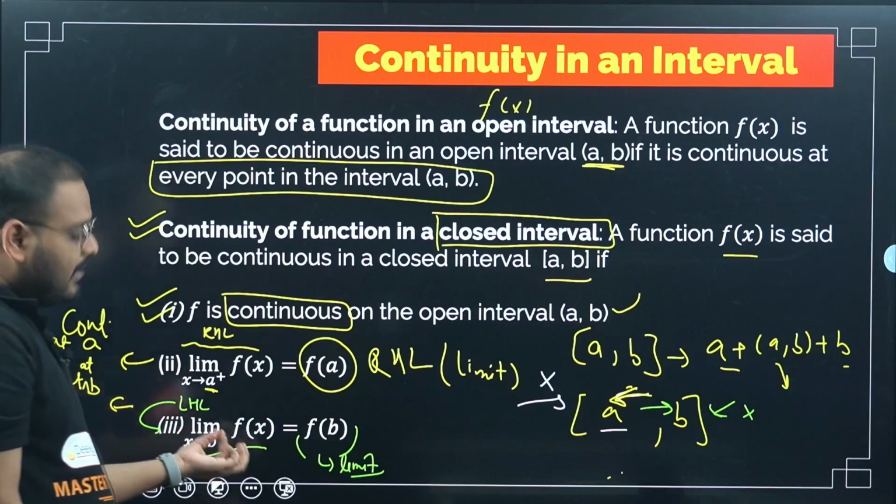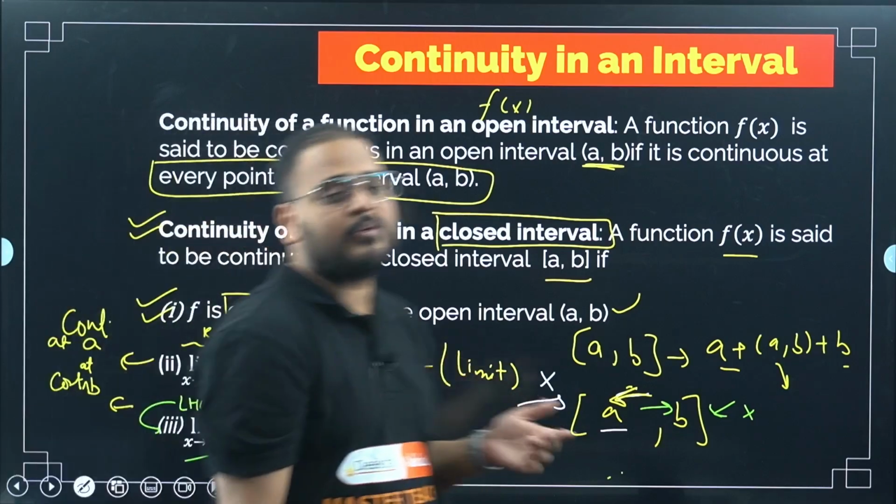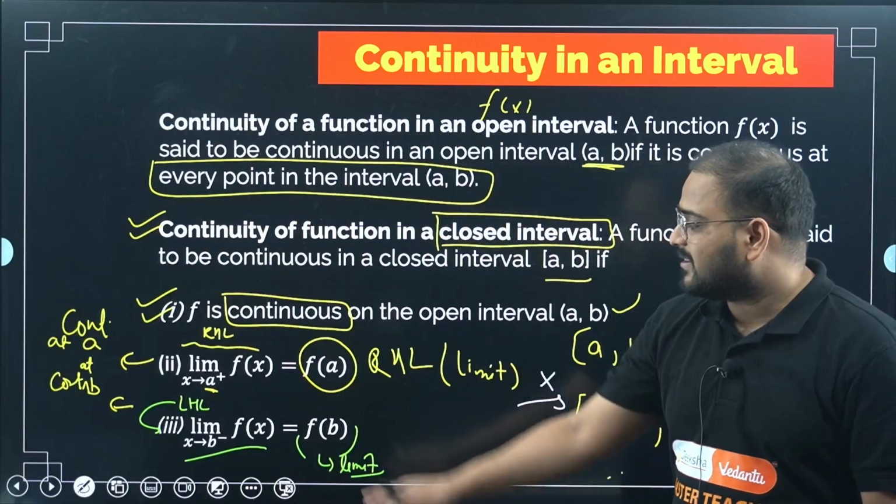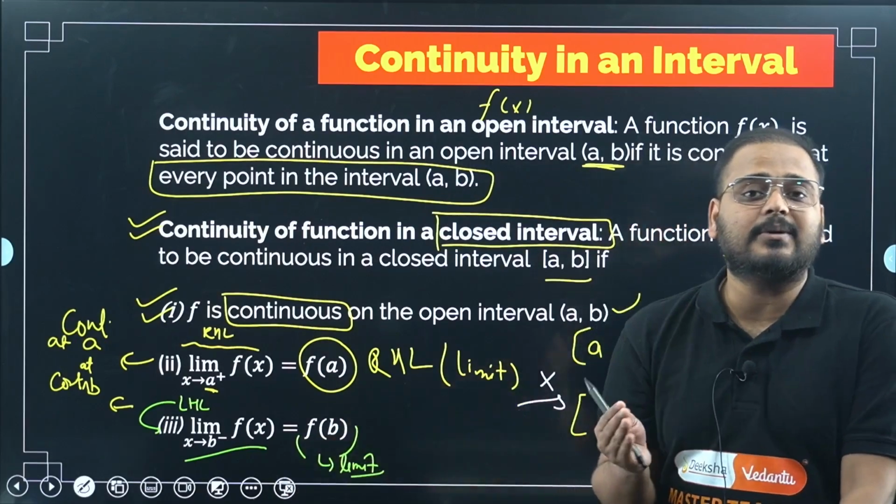If limit is equal to the function's value at B, it means continuity is existing. Obviously we cannot find the right hand limit over here, but even the left hand limit is existing, right?